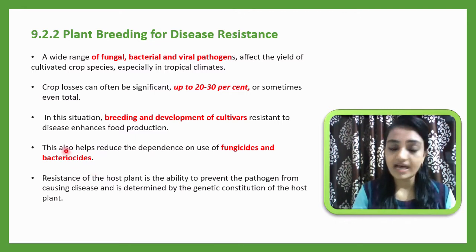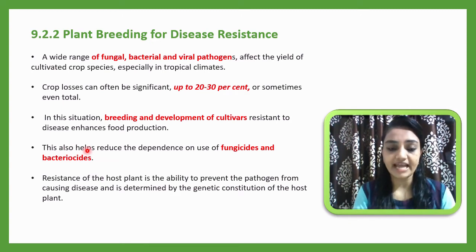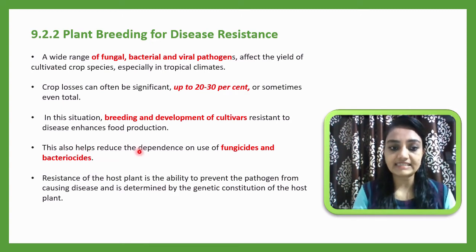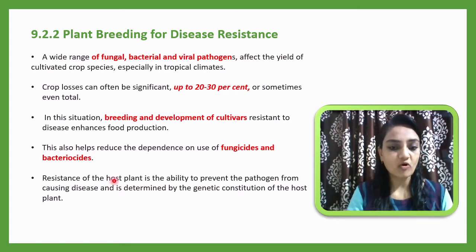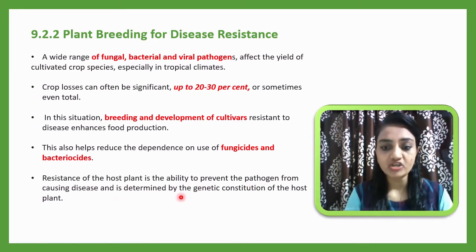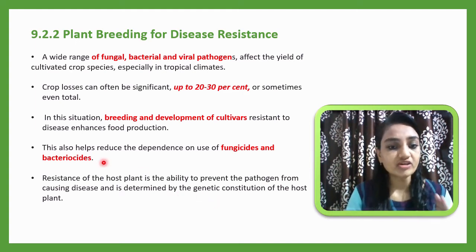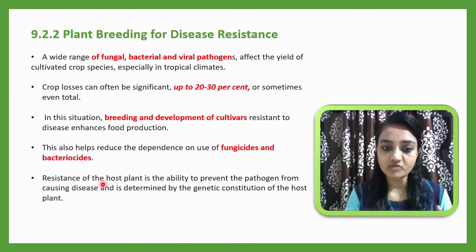So if you use plant breeding techniques for disease resistance, this also helps to reduce dependence on fungicides and bactericides. Resistance of the host plant is the ability to prevent the pathogen from causing disease, and it is determined by the genetic constitution of the host plant. So it all depends on the immune system of the host plant. Resistance of the host plant plays a very important role in control.